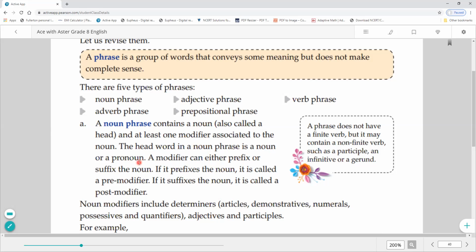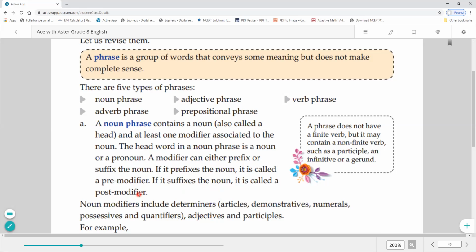Means the head word, the main word, will be either a noun or a pronoun. A modifier can either prefix or suffix. Prefix and suffix you have already studied in very early classes. The thing which we add before the word is a prefix, and after the word is a suffix, right? If it prefixes the noun, it is called a pre-modifier. If we add it before, that is pre-modifier. If it suffixes the noun, it is called post-modifier.